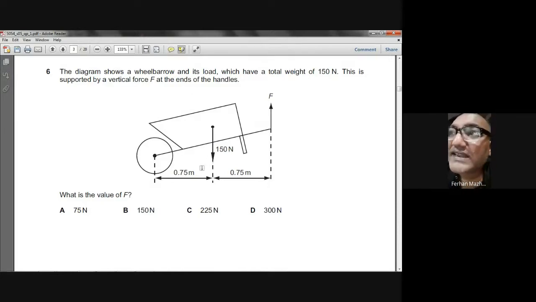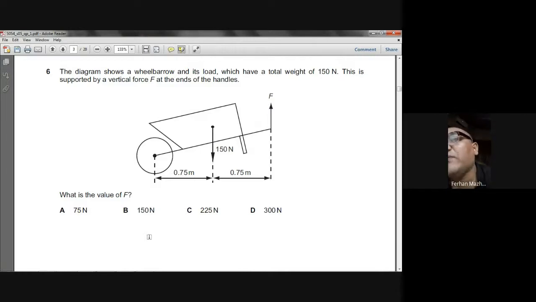Because this whole thing is in balance, the clockwise turning effect and the anti-clockwise turning effect will be equal to each other. So from there, I can find the value of F. I will write 150 multiplied by 0.75 meter equals F multiplied by 1.5 meter.